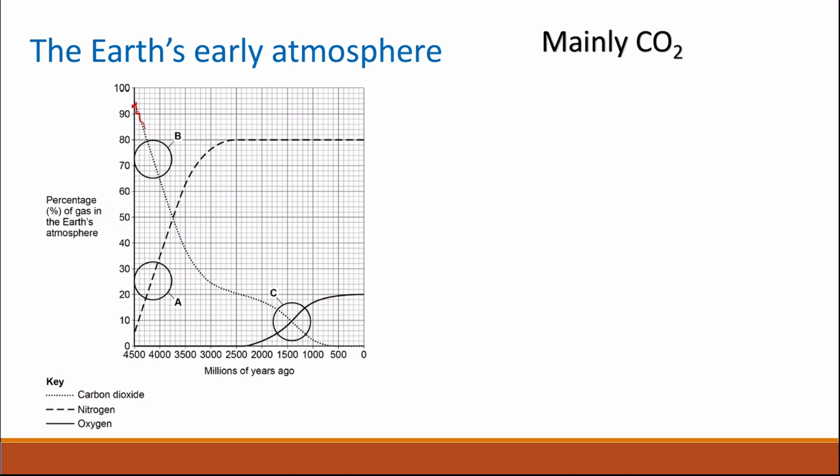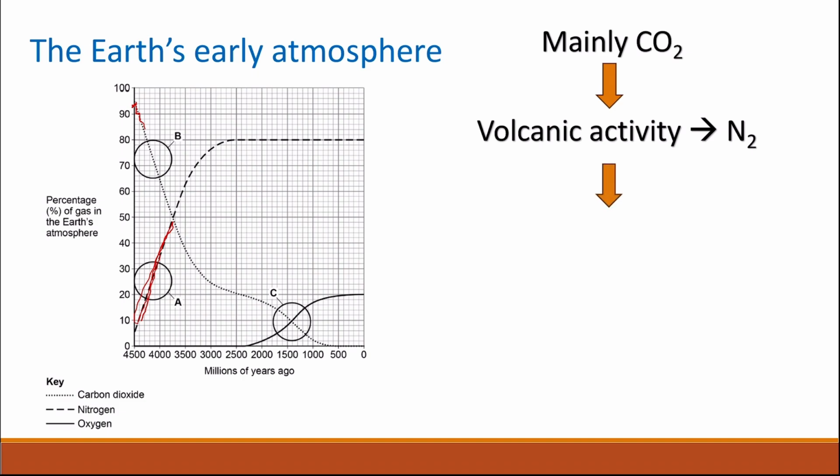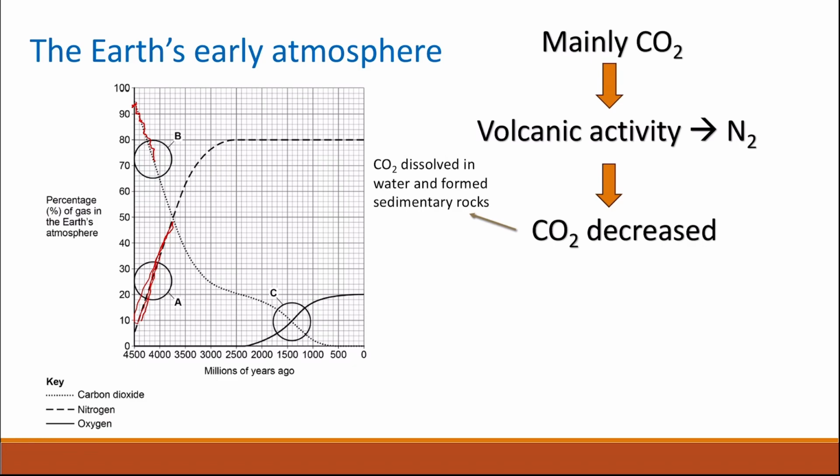And then over the first 1 billion years, there was massive volcanic activity which led to an increase in the concentration of nitrogen in the air. So A here represents the increase in nitrogen over the years. At the same time, carbon dioxide started to decrease. The decrease in carbon dioxide was mainly because carbon dioxide, which is a very soluble gas, dissolved in water